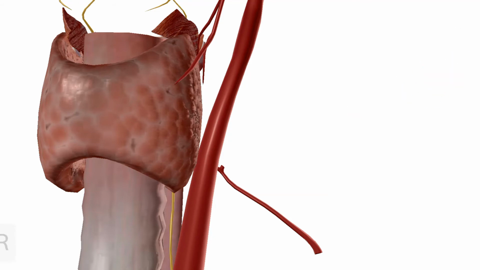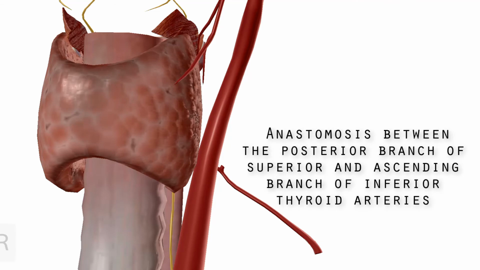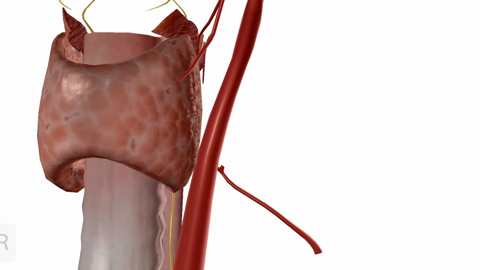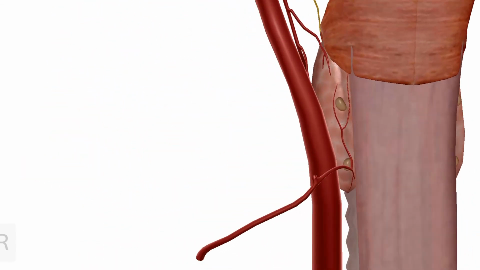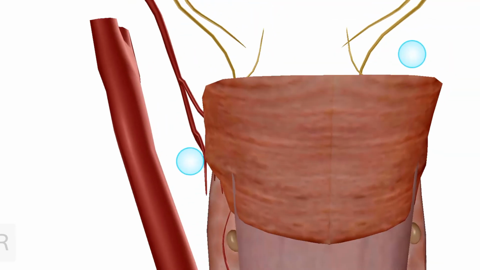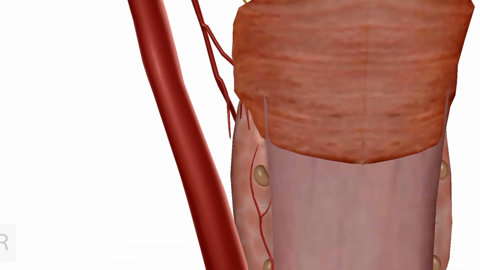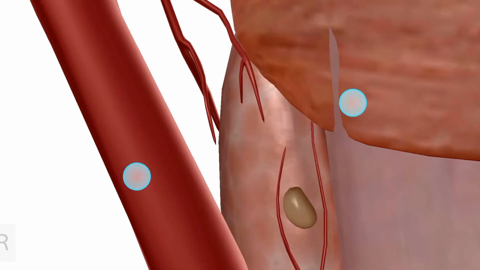It is also related to one of the anastomosis that happens between the posterior branch of the superior thyroid artery and the ascending branch of the inferior thyroid artery. So the anastomosis actually happens between the inferior and superior thyroid artery. So wait, I am showing you them. In this way you can see it in a better manner.